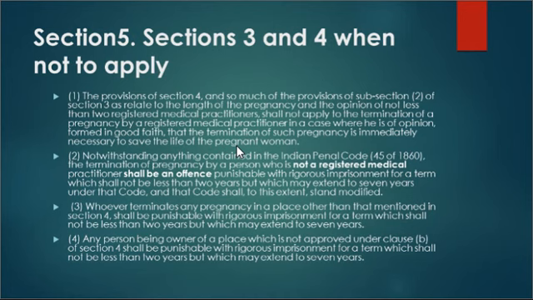The first point says the provisions of section 4 and so much of the provisions of subsection 2 of section 3 as relate to the length of the pregnancy and the opinion of not less than 2 registered medical practitioners shall not apply to the termination of a pregnancy by a registered medical practitioner in a case where he is of the opinion, formed in good faith, that the termination of such pregnancy is immediately necessary to save the life of the pregnant woman.